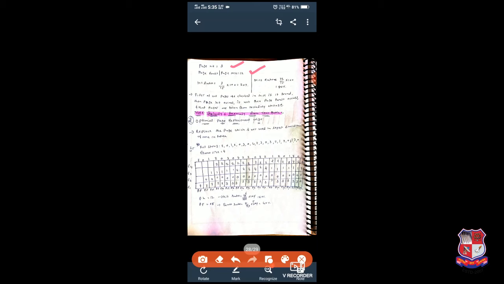So now we will calculate the hit ratio. How will we calculate the hit ratio? Page hit is 3, so 3 divided by the total number of pages, 15, multiplied by 100. So 20% is the hit ratio. The miss ratio, or page fault ratio, is 12 page faults divided by 15 multiplied by 100, so 80% is the page fault miss ratio. So here we have the concept of FIFO.